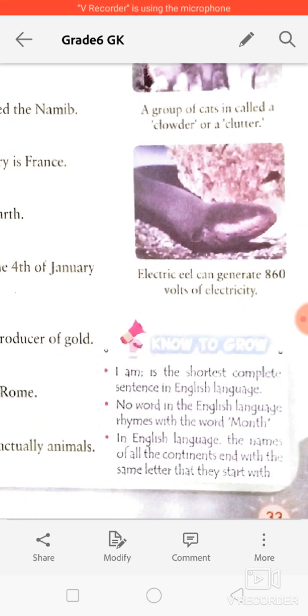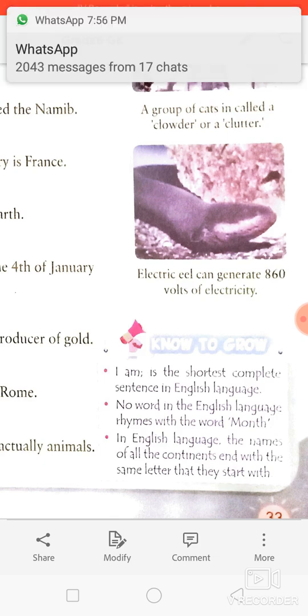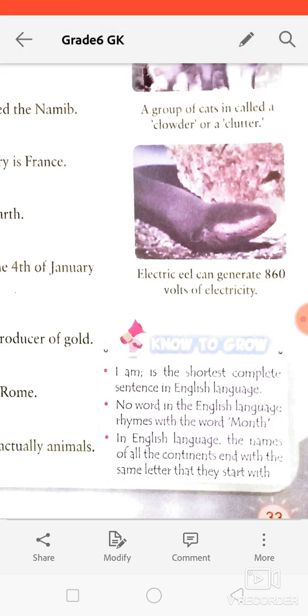"I am" is the shortest complete sentence in the English language. Whenever we write any sentence in English, the shortest sentence which we can make is "I am". Next: no word in the English language rhymes with the word month. It's about rhyming words, because we can make different rhyming words with another word. We can find different rhyming words for a particular word, but month is the word for which we have no rhyming word in English. And if you find one, please let me know.